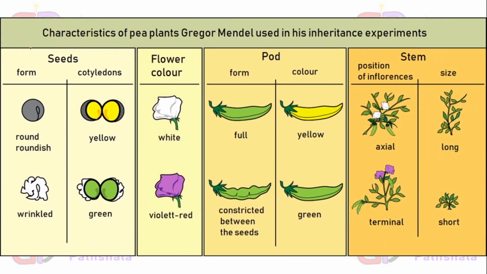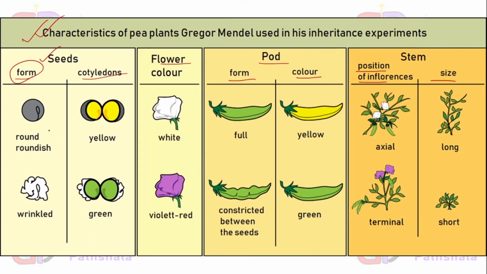So these are the 7 pairs of characters which Mendel selected for his experiment. These are seed form, seed cotyledon color, flower color, pod form and color, position of inflorescence and stem size. These are 7 characteristics. Now we will get to know the 7 pairs of different characteristics.